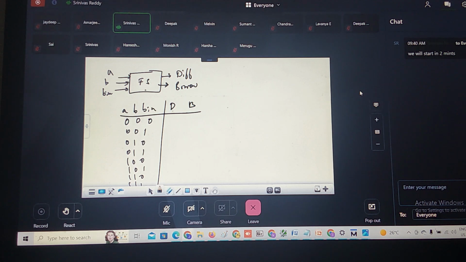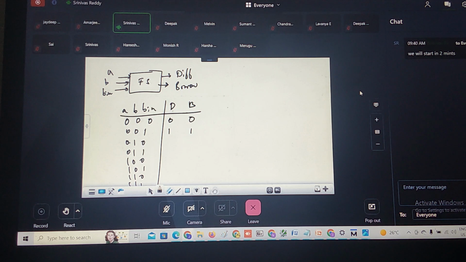So what is this? Full subtraction 0 minus 0 is nothing but what? 0. Again 0 minus 0 is nothing but what? 0. So difference is 0, borrow is also 0. 0 minus 0 is 0. Again the result of that will be minus with what? 1. But you can't subtract 0 minus 1. So that you are taking borrow 1. Now this becomes what? 10. 10 means 2. 2 minus 1 is 1.